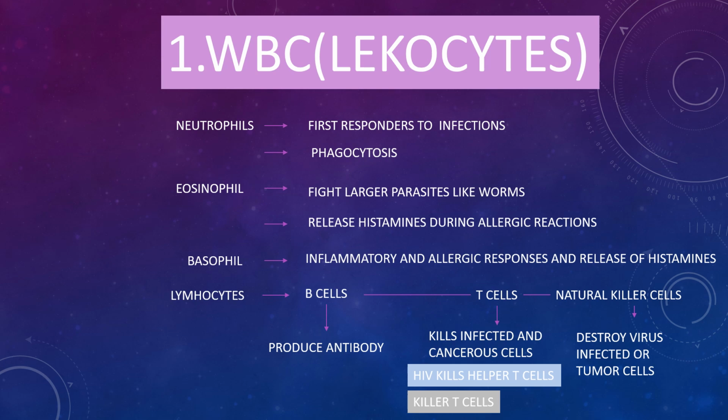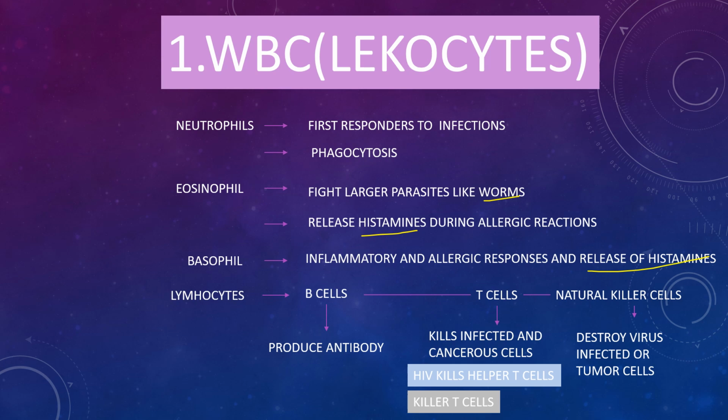Neutrophils are the first responders to an infection. When an infectious process occurs, the first WBC that comes into play is the neutrophil. They help in phagocytosis also. Phagocytosis means engulfing of bacteria or invading pathogens. Next one is eosinophil. Eosinophils fight larger parasites like worms. When any parasitic infection occurs, the major role is played by eosinophils, and they help in the release of histamines during inflammatory responses. Next one is basophil. Basophils also release histamines during inflammation.